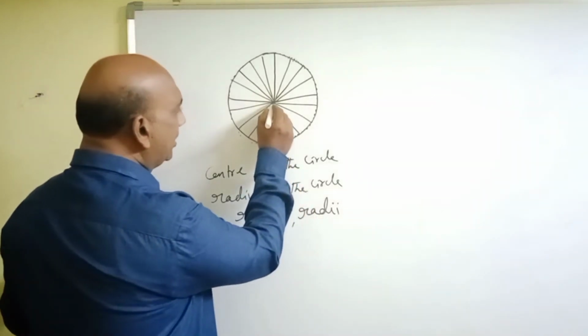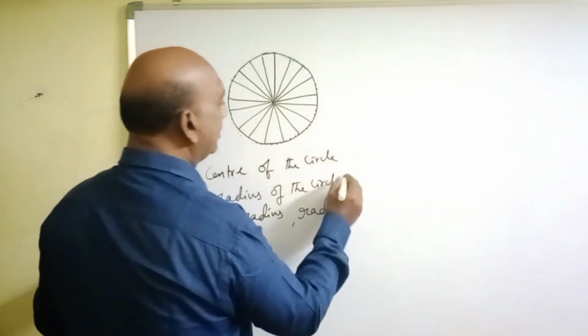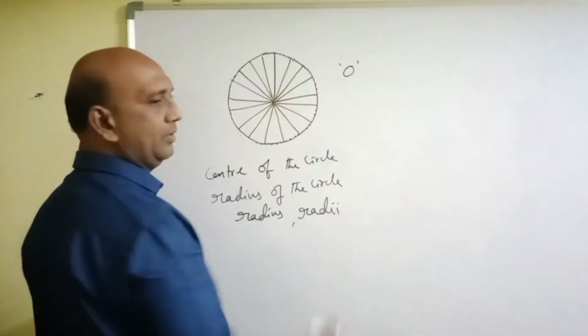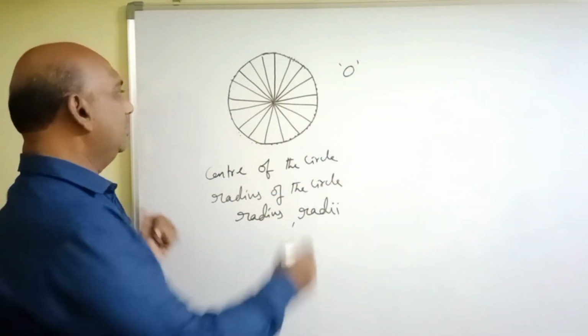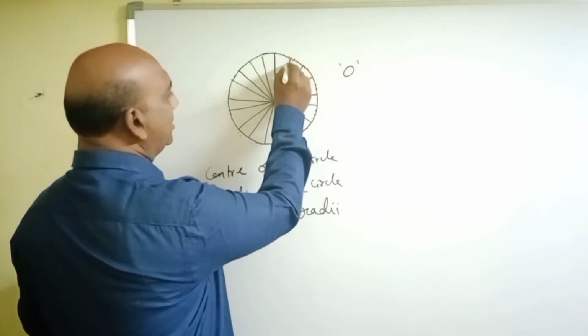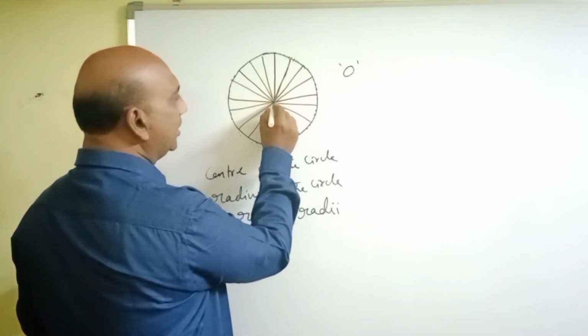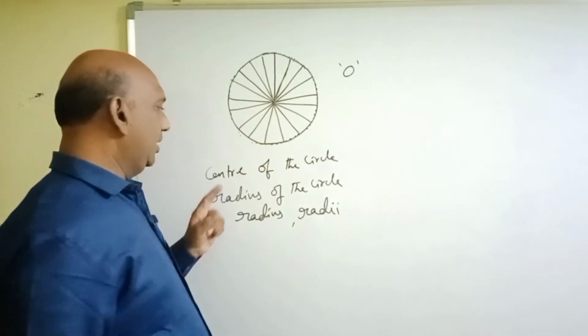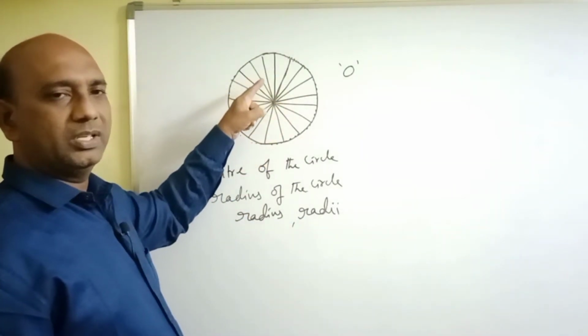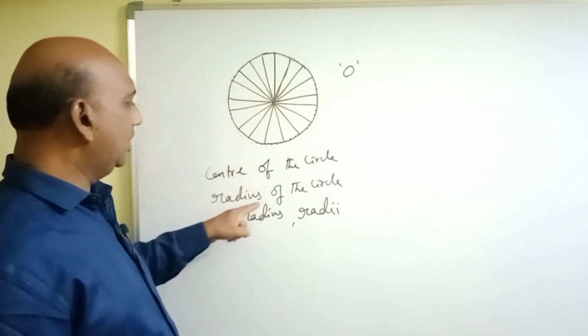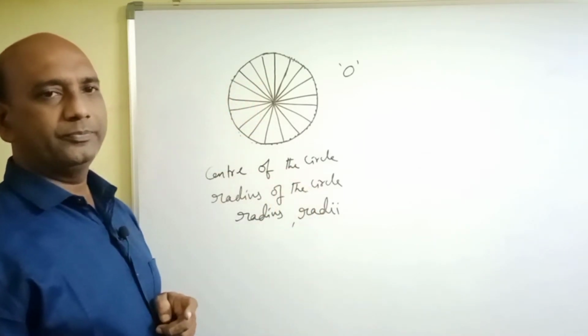Generally, the center of the circle is denoted by O. The length of the line segment drawn from the center of the circle to any point on the circle is called the radius. Radius is singular and radii is plural.